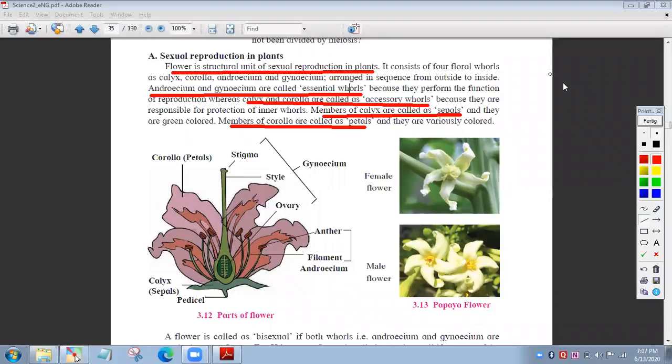Take a screenshot if you want. And this diagram is very important. Many flowers have both the parts,